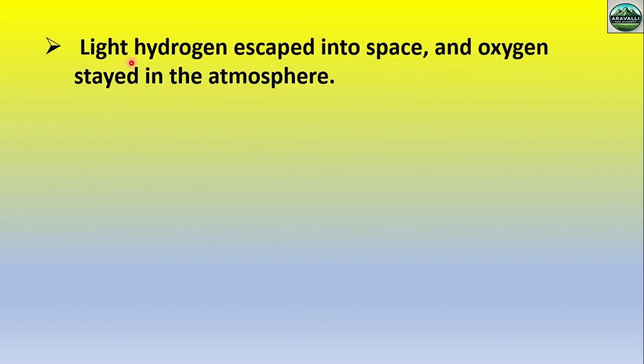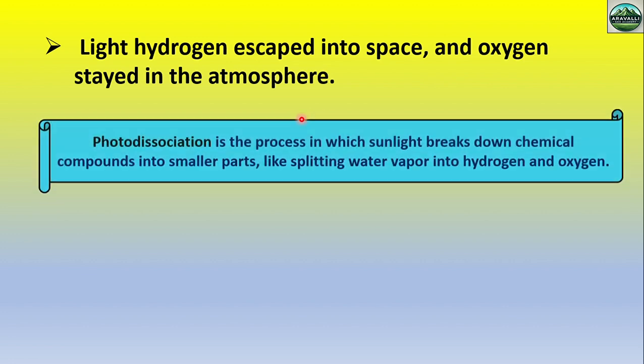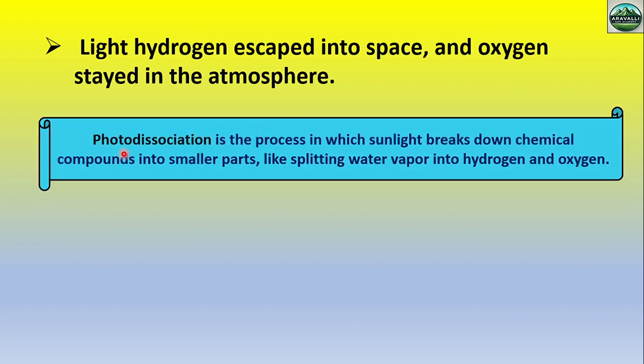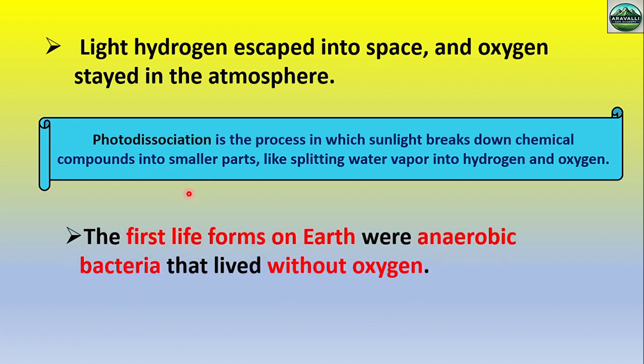After the breaking, hydrogen is very light, so hydrogen can easily escape into space, but oxygen stays in the atmosphere. So hydrogen escapes continuously and oxygen stays in the atmosphere, and atmospheric oxygen keeps increasing. Remember the definition of photodissociation: it is the process in which sunlight breaks down a chemical compound into smaller parts, like water vapor splitting into hydrogen and oxygen.